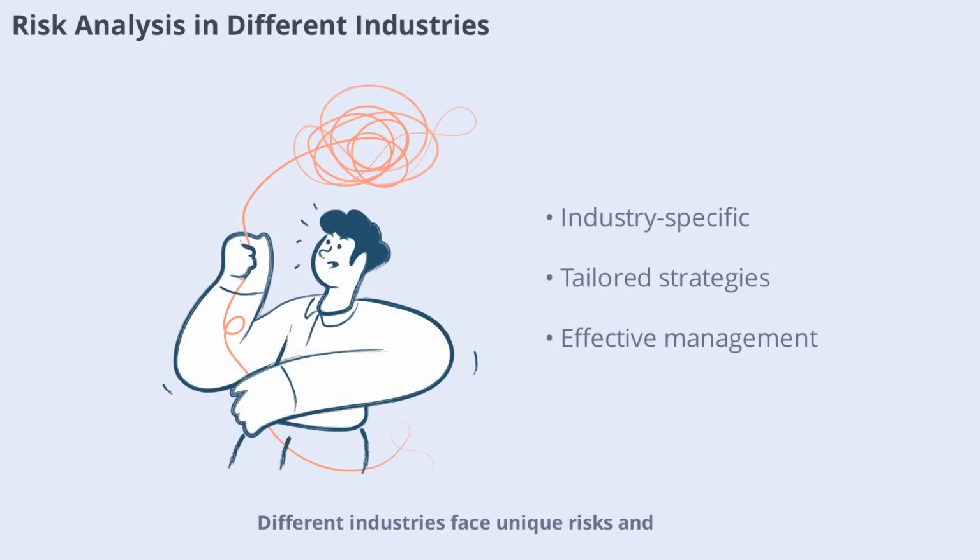Different industries face unique risks and use specialized approaches to risk analysis. For example, healthcare organizations focus on patient safety, while financial institutions prioritize market and credit risks. Understanding the specific risks in your industry helps you tailor your analysis and develop more effective management strategies.